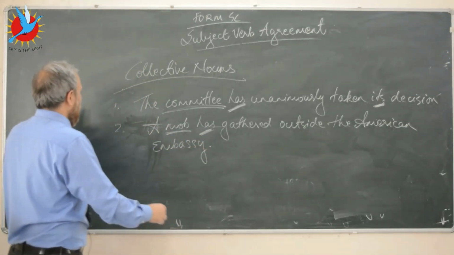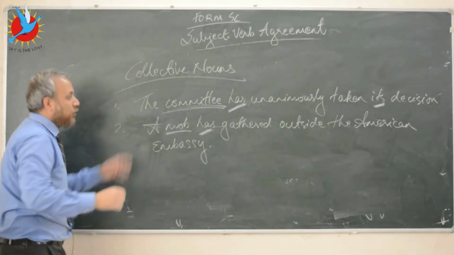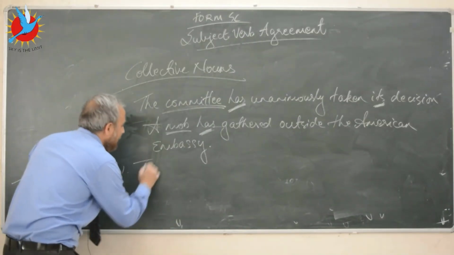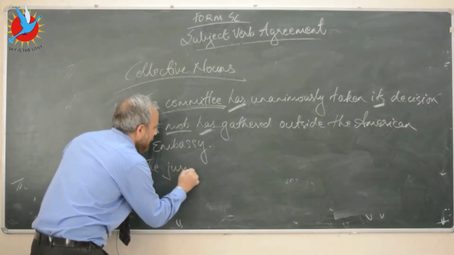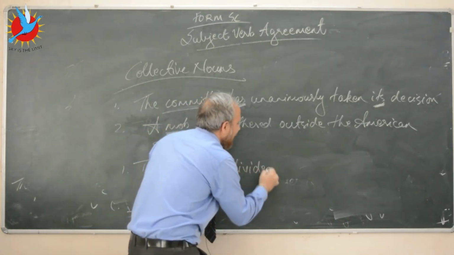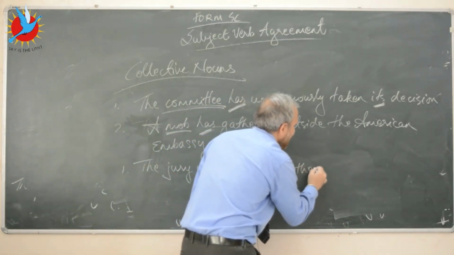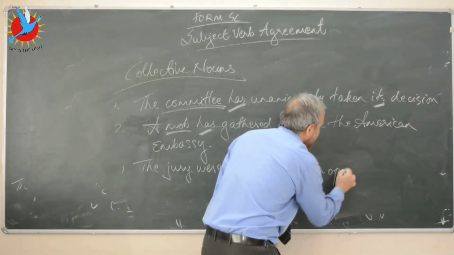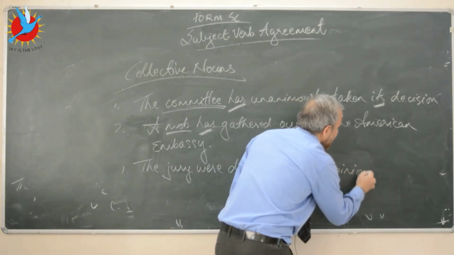Now let's look at two different sentences. Let's say the jury were divided in their opinions.